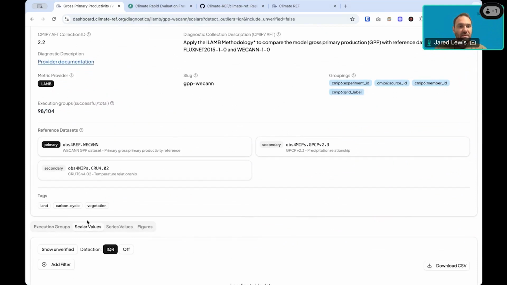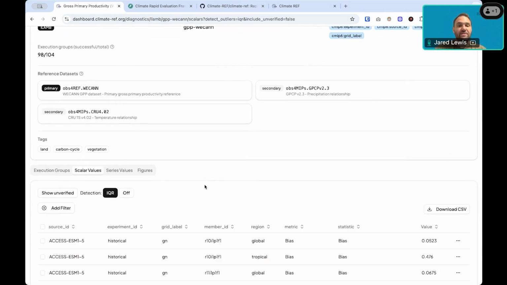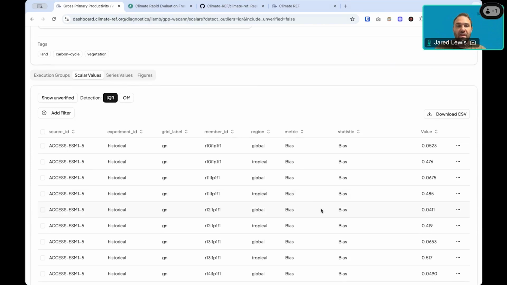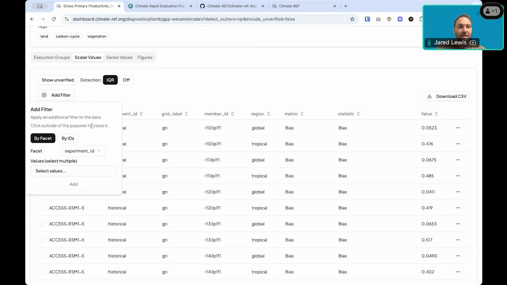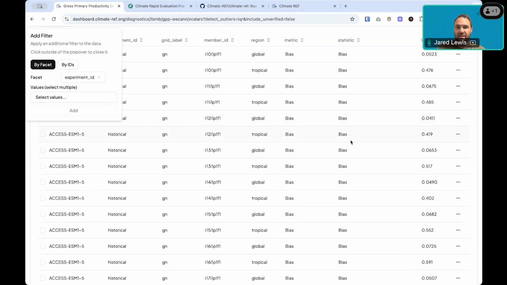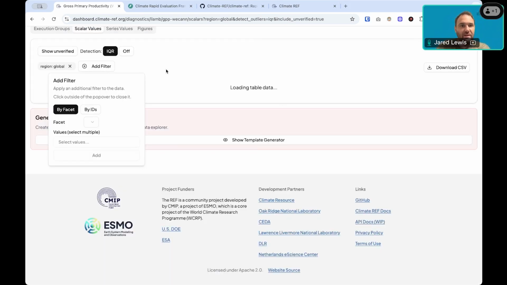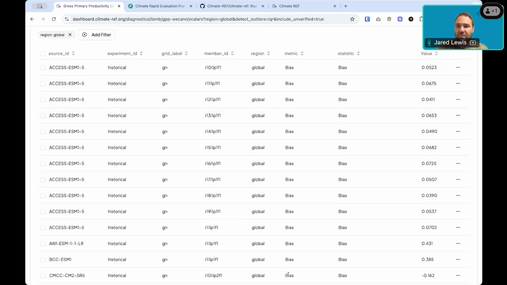The next tab here is the scalar values tab. This is a table showing all of the unique scalar metric values that were produced as part of those 98 runs. This table can be filtered as you see fit. So for example, we have a look through the table and see a bunch of different statistics. Maybe we want to explore and only look at the global runs. So we apply a filter and then this table becomes filtered and we only have those runs.